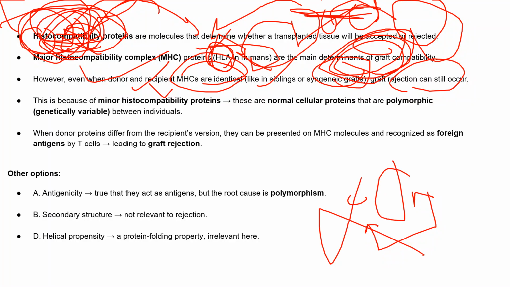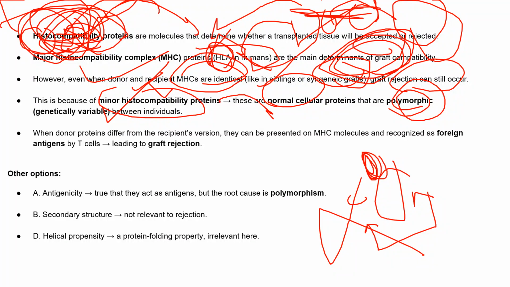Why? They have the same MHCs, right? Because of minor histocompatibility proteins, normal cellular proteins are a little bit different because of the single nucleotide polymorphism, that is, genetic variability between individuals, so there will be chances of graft rejection.